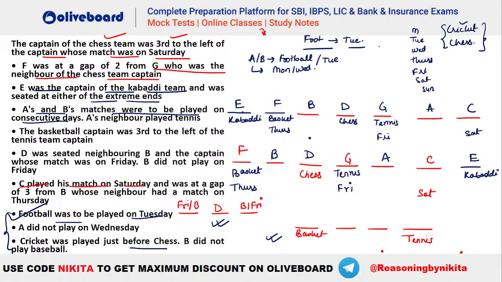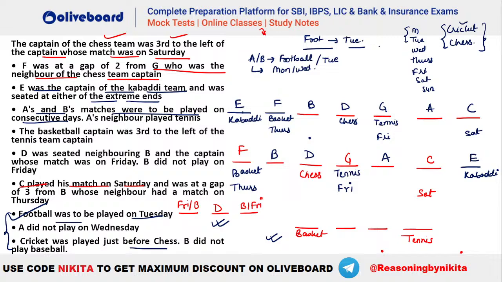What are the possibilities for cricket and chess here? You can see chess is D, right? So you can see what are the possibilities for this case. You can see Monday, Tuesday. Is it possible? That is, let's say chess is on Tuesday. Is that possible? Yes. In that case, Monday will be your cricket and that's possible. Similarly, Wednesday and Tuesday, again, that's a possibility. Wednesday can be your chess, right? You can see that's also a possibility.